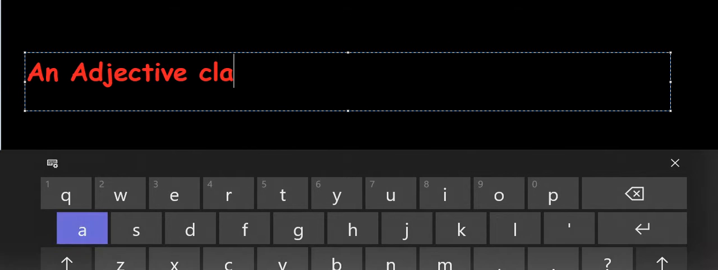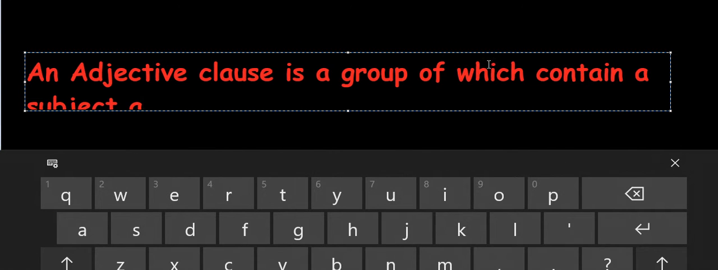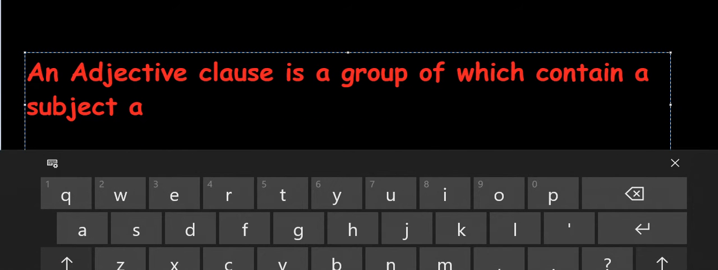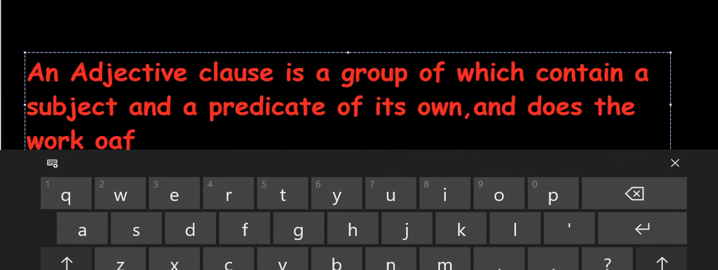An adjective clause is a group of words which contains a subject and a predicate of its own, and does the work of an adjective. So this is important.